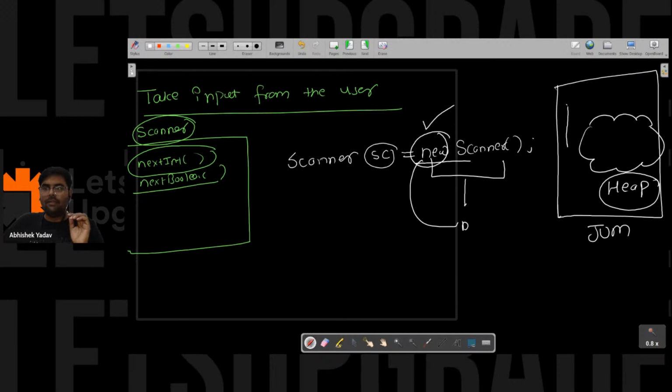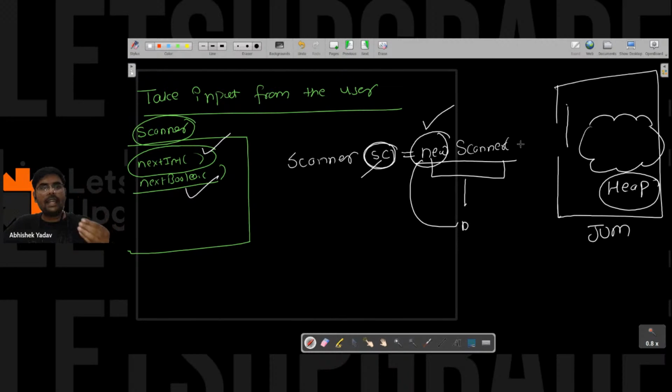So new Scanner is used to create the object in the JVM, and sc is a reference variable. With the help of the reference variable, I can use any method that is defined inside the Scanner class. Right, everyone? Inside the Scanner, I also have to tell from where to take input.